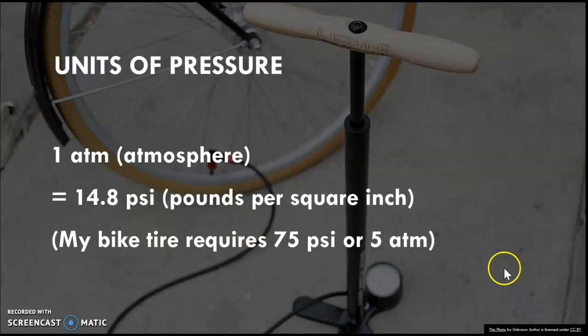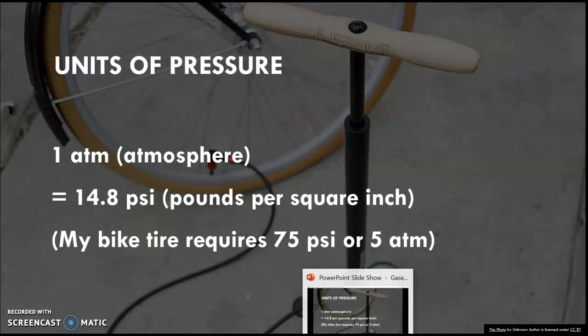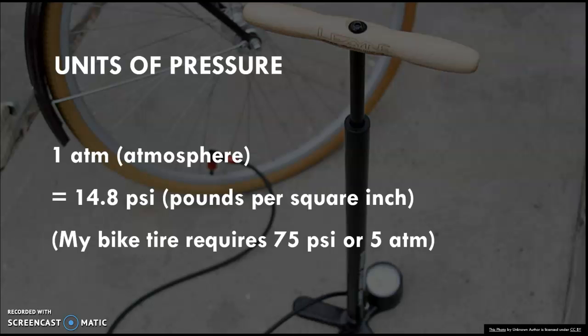So my bike tire needs 75 pounds per square inch of pressure, which is force divided by area, just like the equation for pressure. 75 psi, if we convert, is equal to 5 atmospheres. An atmosphere is approximately equal to the atmospheric pressure at sea level.